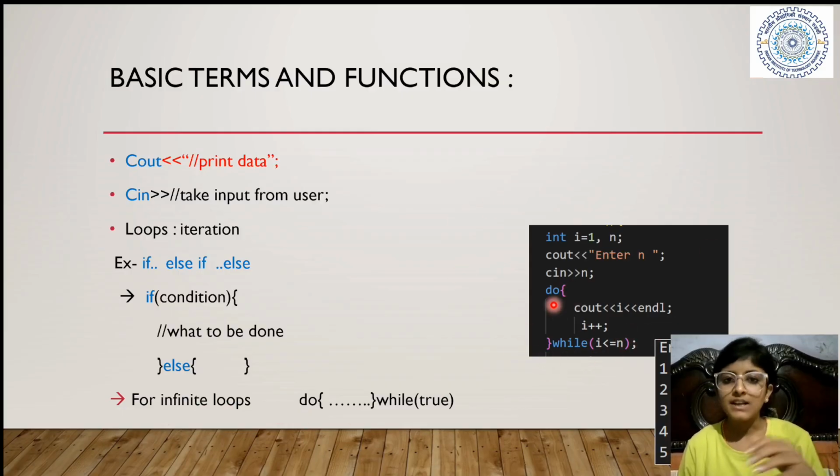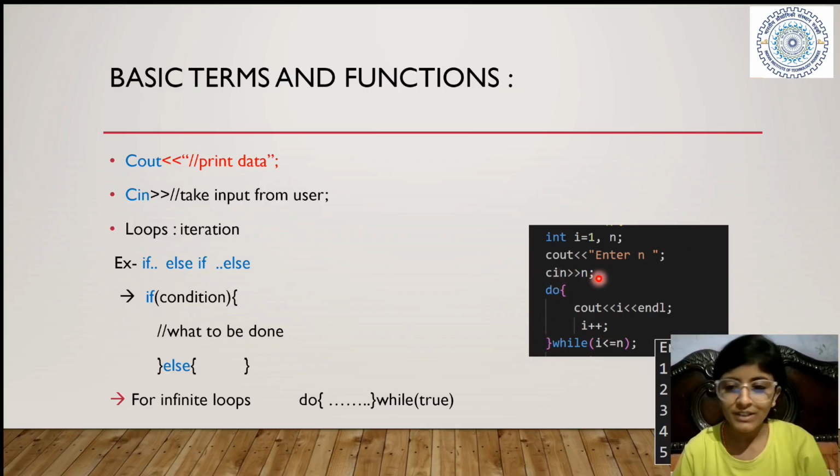So we have two more types of loops. This is do while. I have taken a snapshot of the code here. See, I have made a variable, int i, and I have given it value 1. I have taken another variable n, and I haven't given its value. I see out, I have printed enter n. Then cin. What will it do?